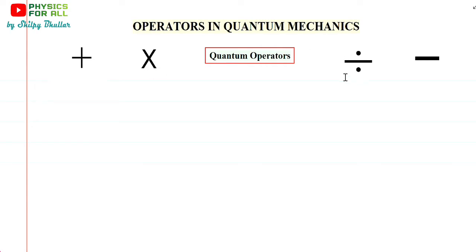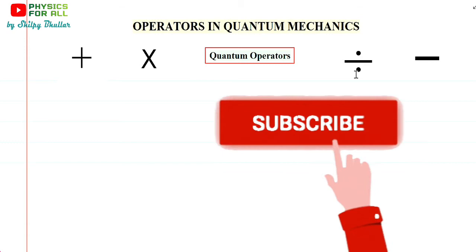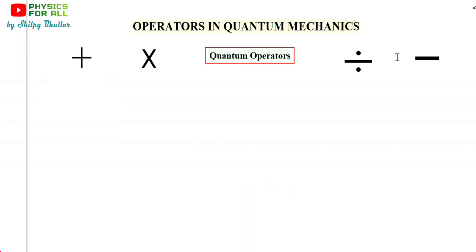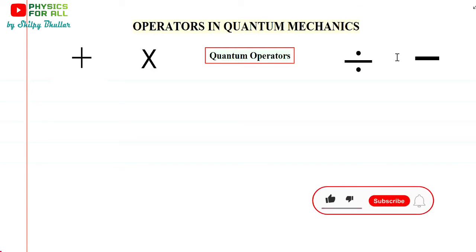Similarly, for the symbol of division, you know what you have to do. And then we have this minus sign for subtraction. So all these are operators. They operate on numbers and we know their function. In the same manner, quantum mechanics has its own operators and we call them quantum operators or simply operators.